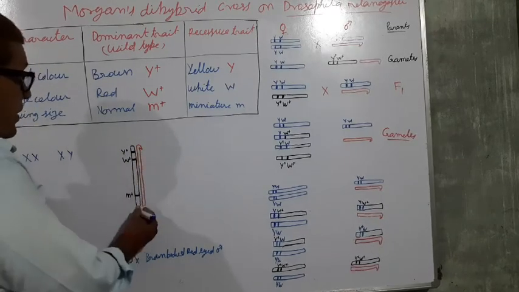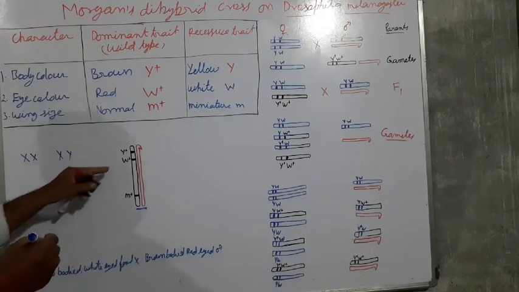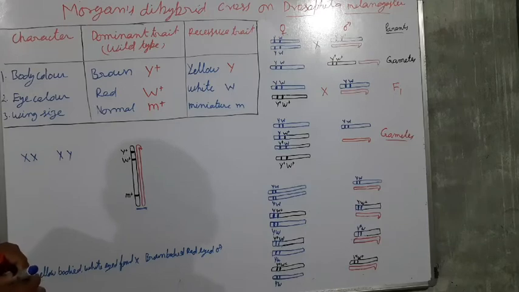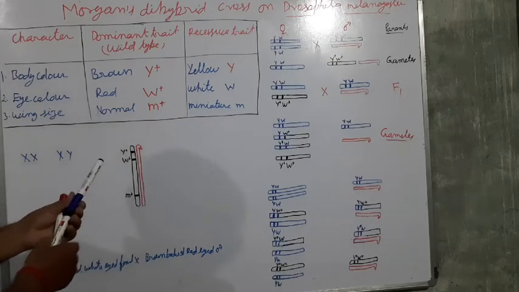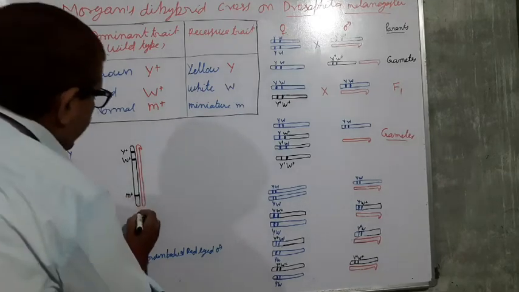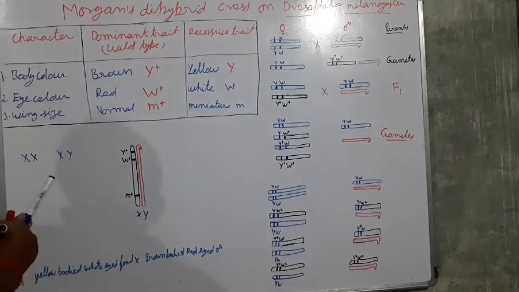This is the chromosomal structure of the sex chromosomes of male Drosophila. Two chromosomes are there: this is the X chromosome and this is the Y chromosome.